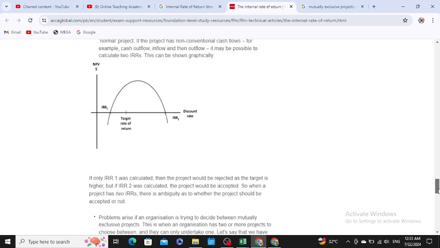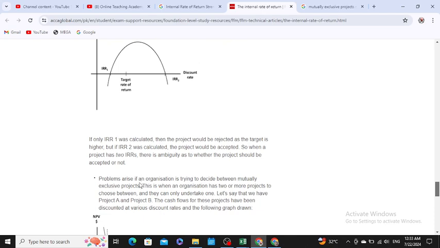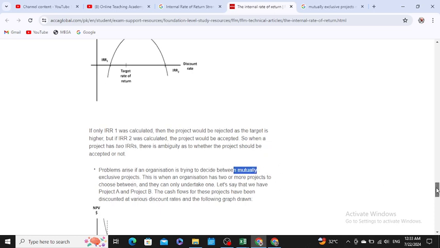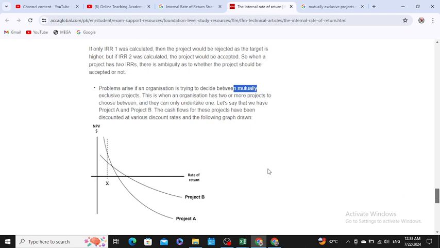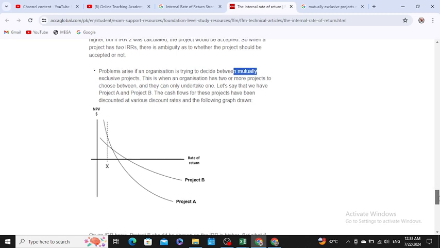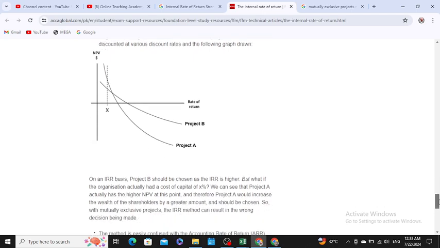Another disadvantage is with mutually exclusive projects, for example, project A or project B, where you have to choose one of the projects. It is not feasible to say which project will give you more profit or more return. Therefore, I think that it is not feasible.